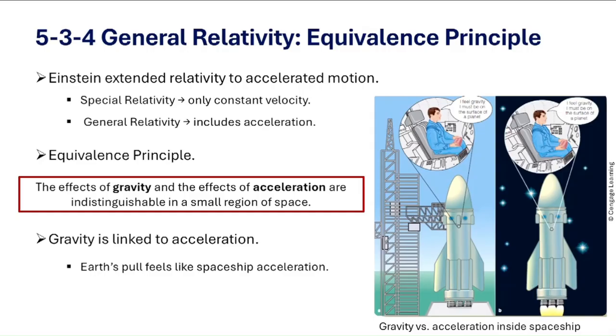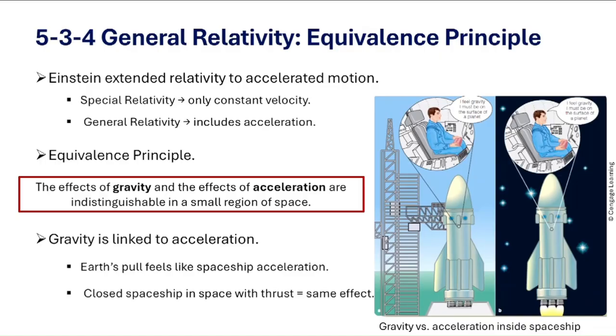So in the spaceship, with engines pushing it upward at 9.8 meters per second squared, the astronauts feel a floor beneath their feet exactly as we do on Earth. So to them, there's no difference at all. So Einstein's big insight was that acceleration and gravity are really two sides of the same coin. And this was his doorway into a completely new understanding of gravity.